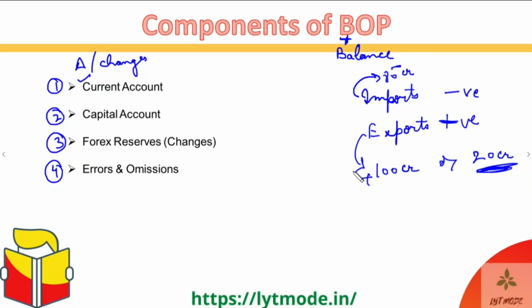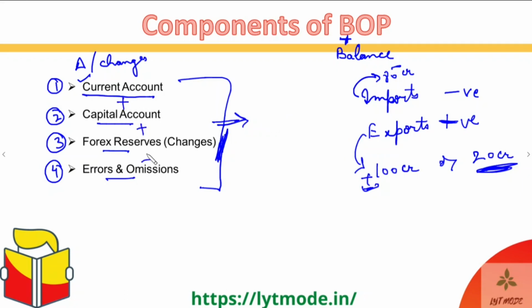But if you take them with the correct signs along with them, if it is positive or negative, and then when you add them up and see the changes in the accounts, whether that be the current account or the capital account or the forex reserves or the errors and omissions, when you take all of them with the right sign and you finally end up with the changes in each account, and you add up all of those changes, that is when you finally get the BOP.